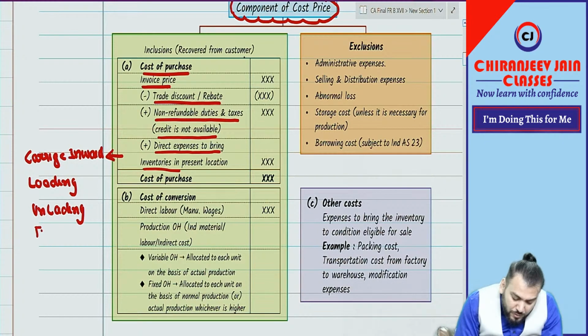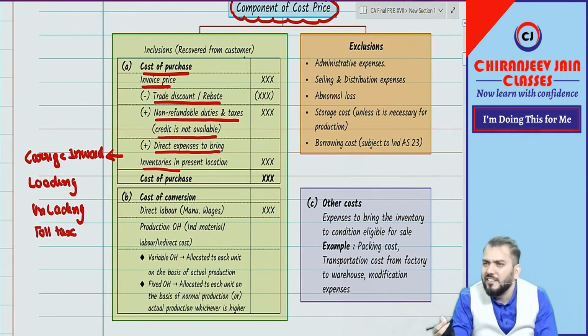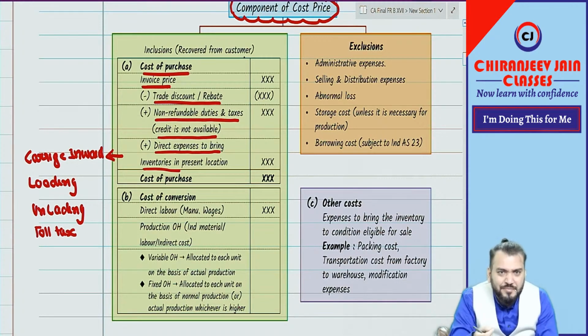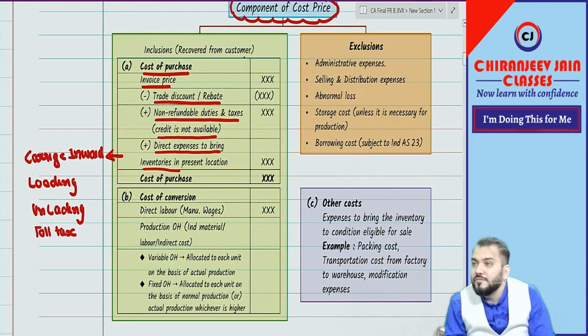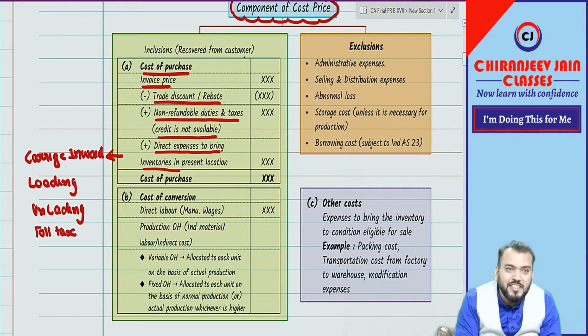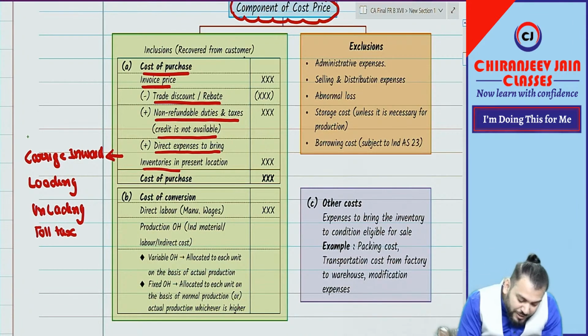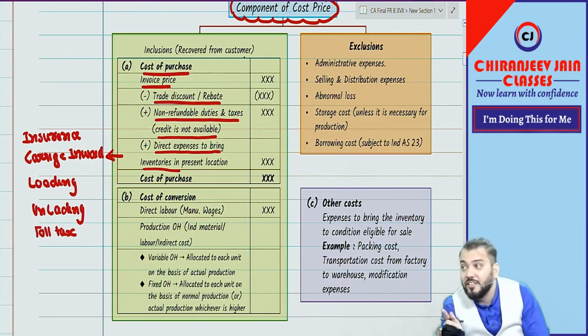Any toll tax paid, octroi, I think you know that. Any tax paid for entry, correct? Any more? Insurance in transit. Insurance in transit I am saying. Insurance of premises I am not saying. Insurance in transit, correct? Understood.